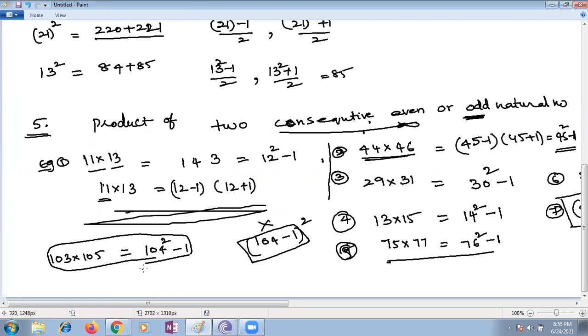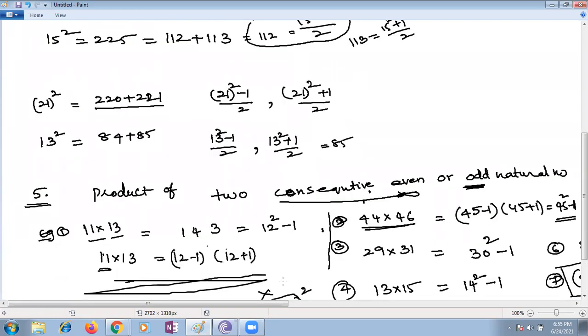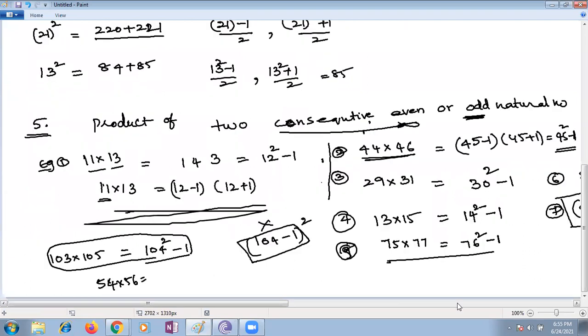That's why I'm writing just whatever the number. Suppose 103 multiplied with 105. You just add 1 to the lower number, make it a square, and simply subtract 1. Suppose you want to multiply 54 multiplied with 56. What are you supposed to do here? 55 square minus 1. That's all. In squares you are representing. We should take the number lying between them, square it, and subtract 1 from that.